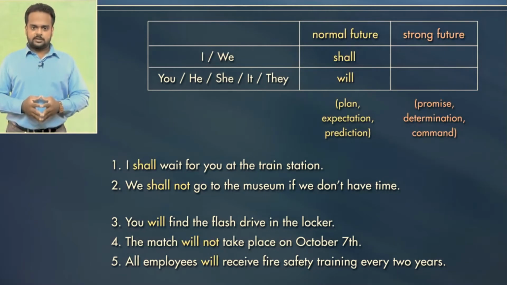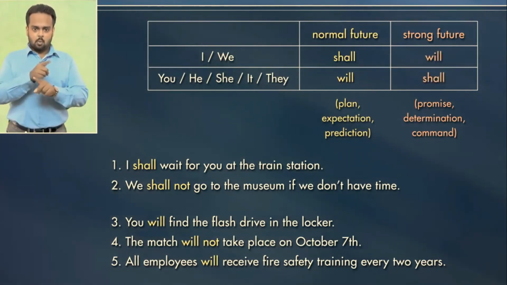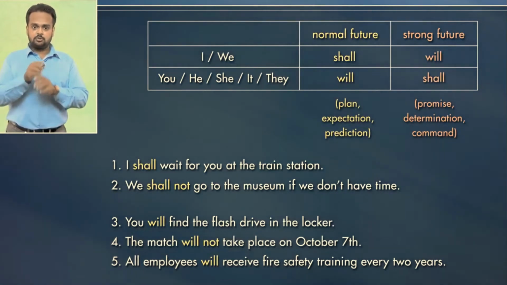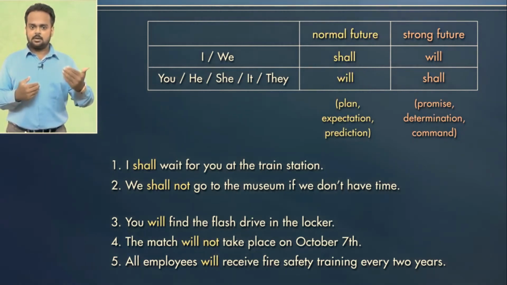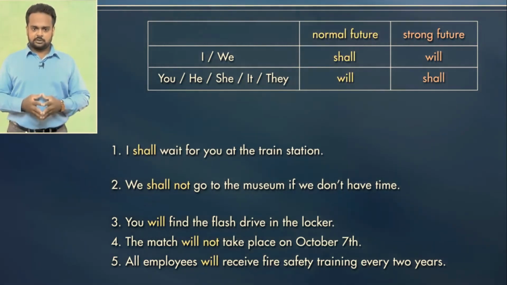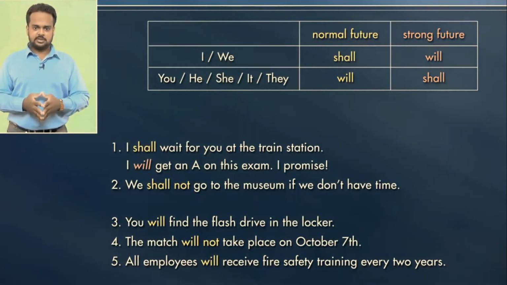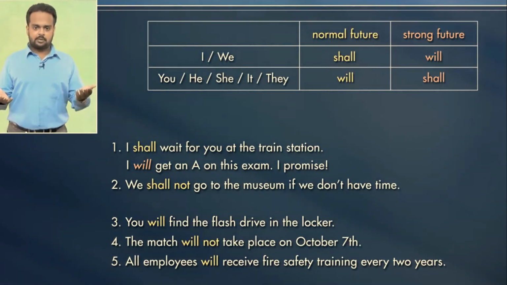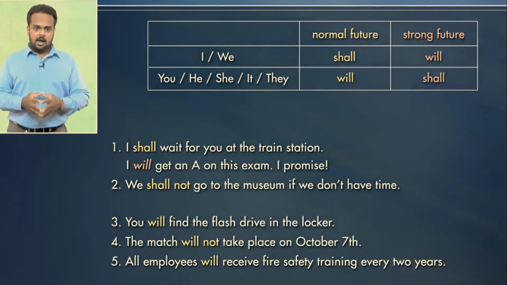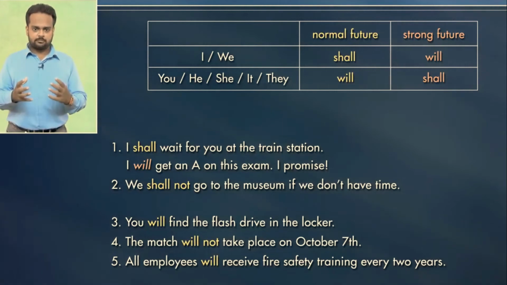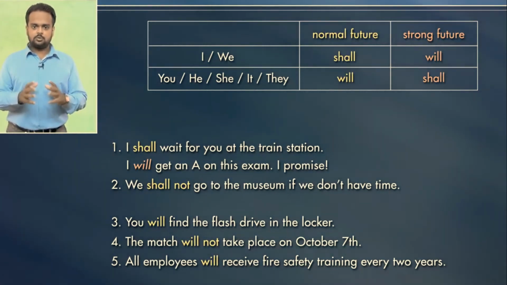The grammar rule is that for the strong future, we reverse will and shall. So now we're going to use will with the first person, I and we, and shall with the second and third person. Take this sentence for example. I will get an A on this exam, I promise. Compare this to the previous sentence. I shall wait for you at the train station. There's no emotion there. It's just a simple future arrangement. But when I say, I will get an A on this exam, you can tell that I'm showing strong determination. So this is the strong future and we use will.